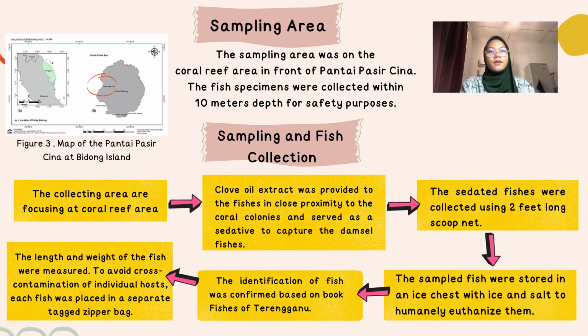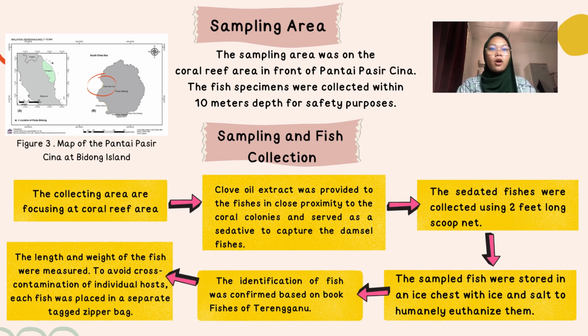For the sampling and fish collection, first of all, the collecting area is focused at the coral reef area. Next, clove oil extract was provided to the fishes in close proximity to the coral colony and served as a sedative to capture the damselfishes. Next, the sedated fishes were collected using a 2 feet long scoop net, and the sample fish were stored in an ice chest with ice and salt to humanely euthanize them.